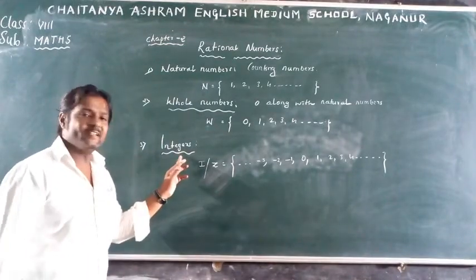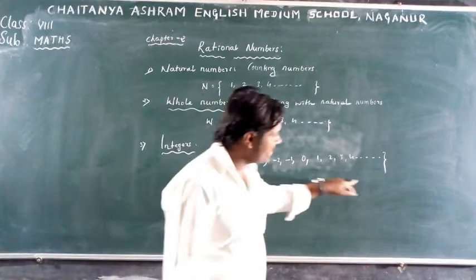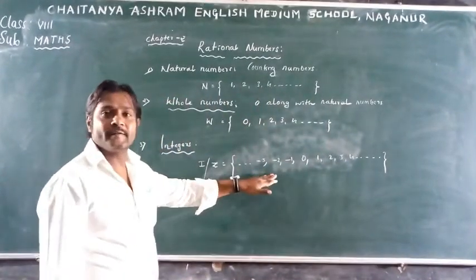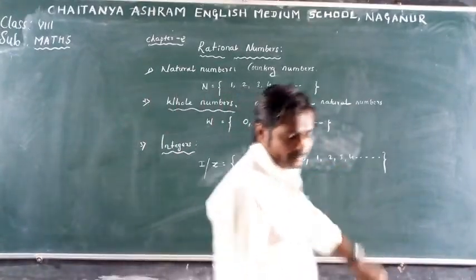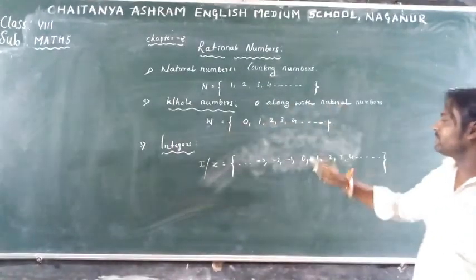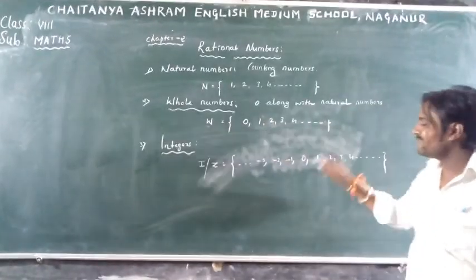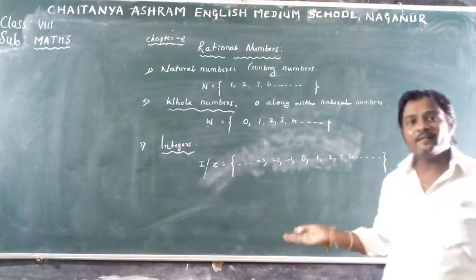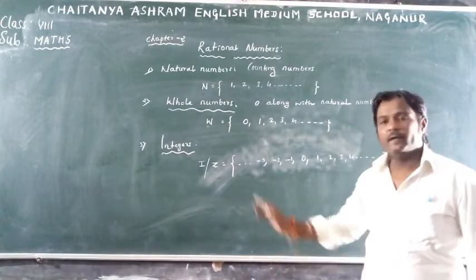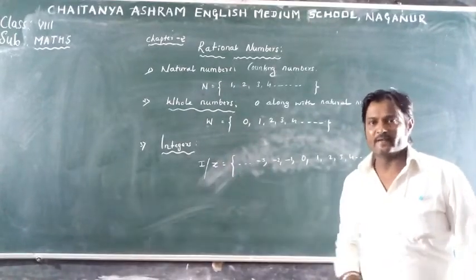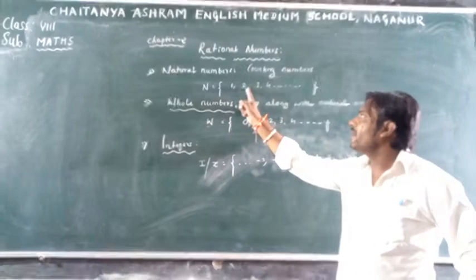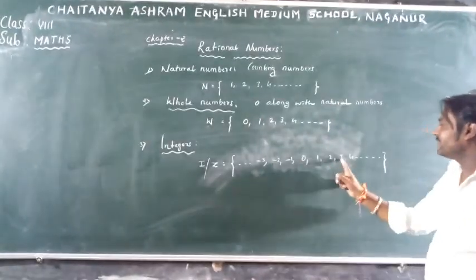Obviously, the integers set is bigger than these two, because this set includes natural numbers, whole numbers, and not only this, even negative numbers. That is why the integer set is the bigger set. All natural numbers are there here. So we say every natural number is an integer.